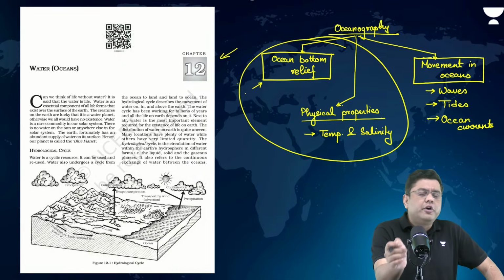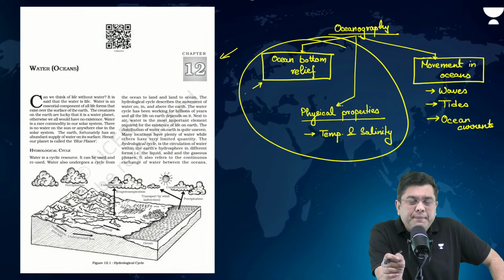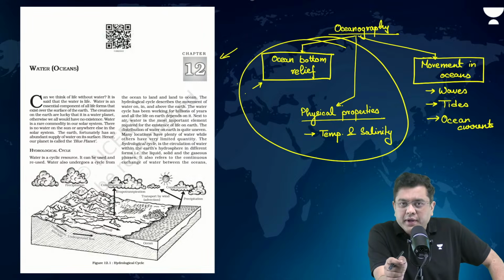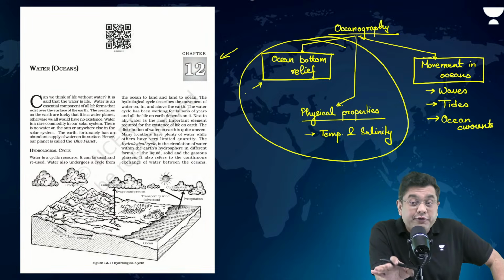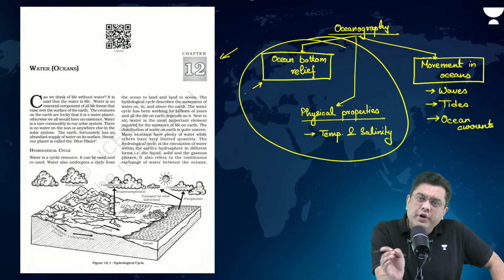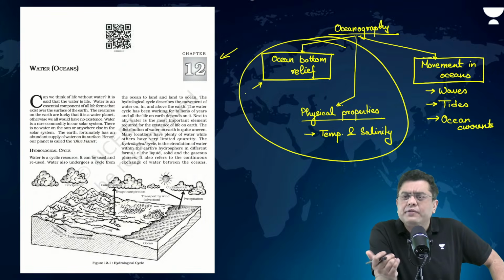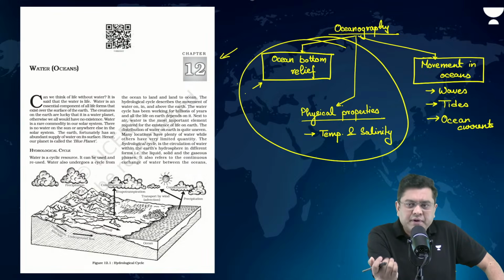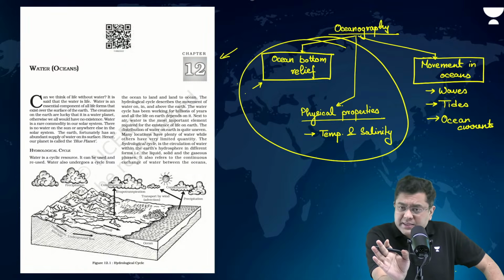And one should not forget, life on planet Earth began underneath the oceans. And that is where life existed for a very long period of time before life basically moved across to the land areas. The evolution of life is something that we will be discussing whenever we start the NCERT of environment. But having said that, that is why the study of oceans is a must.